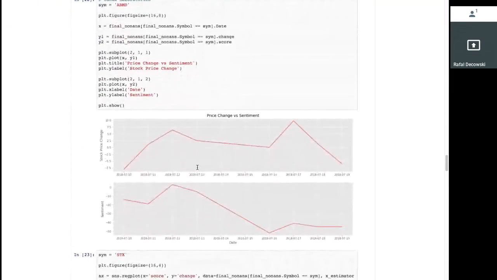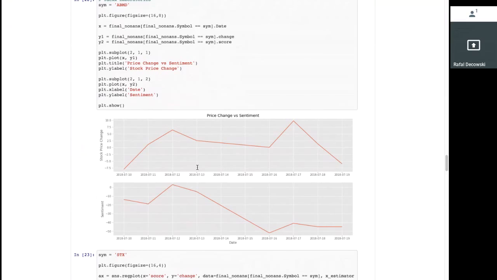And here's a time series chart that shows stock price fluctuations on top and the sentiment score on the bottom. That gives us a neat way to align the two and see the impact of news on prices.